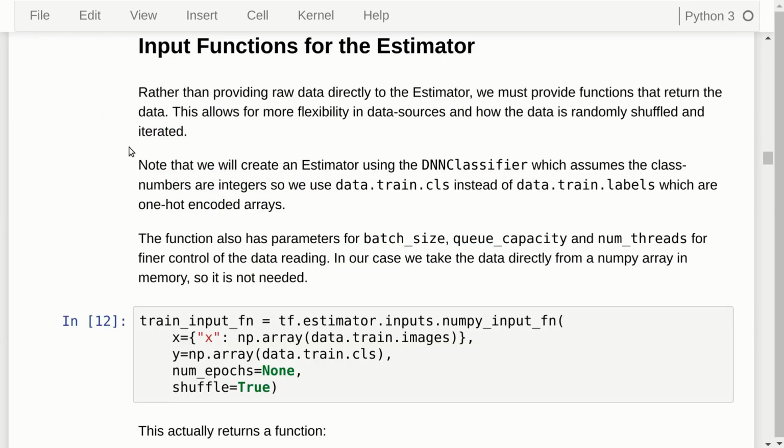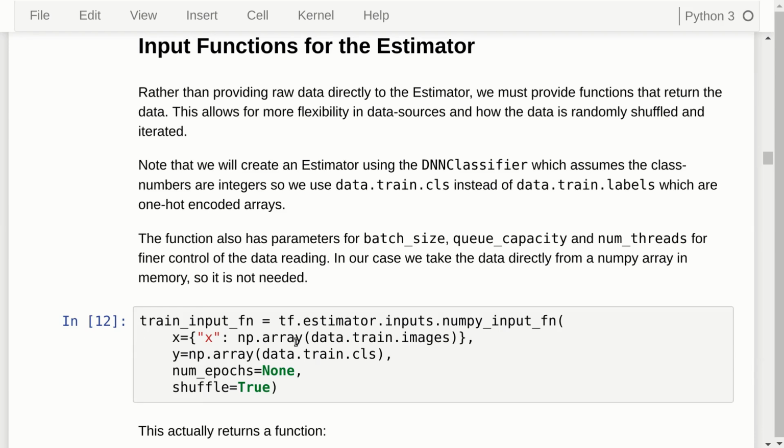So now we get to the point where we have to define our input functions, and these are responsible for getting data either from disk or from memory into the estimator. A lot of this code would be the same or almost the same across many projects. So having these APIs will help us to do this more easily, and it is more flexible because we can use data from many different sources and decide how it should be shuffled and various other aspects.